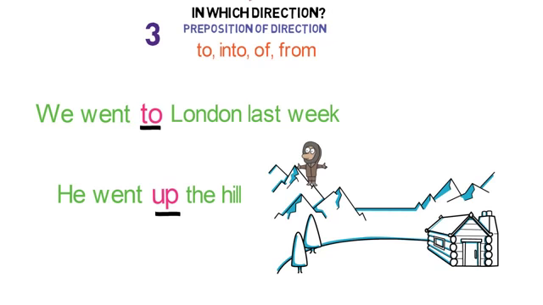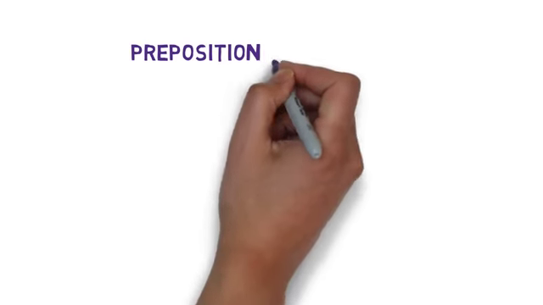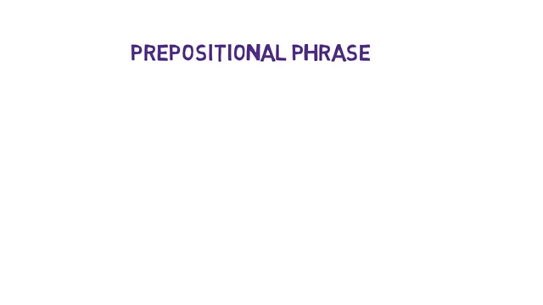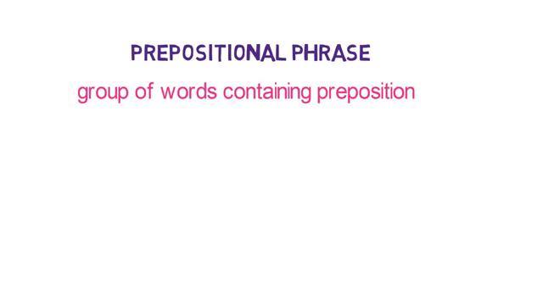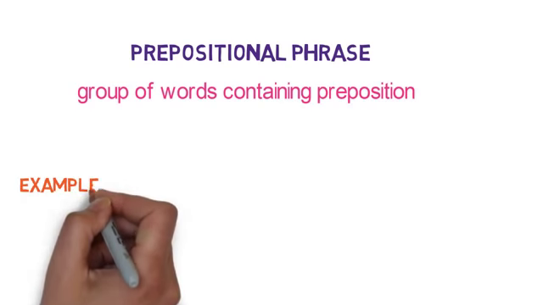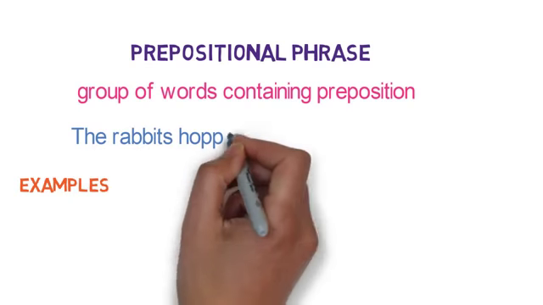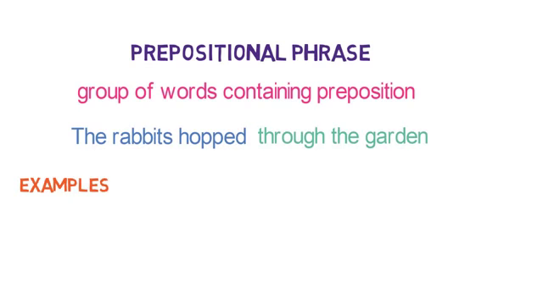Now let's look into one more term related to preposition. Prepositional phrase. What is a phrase? It is a group of words. And what is a prepositional phrase? It is a group of words containing a preposition. Let me give you some examples of it. The rabbit hopped through the garden. Here, through is a preposition and through the garden is a whole prepositional phrase.